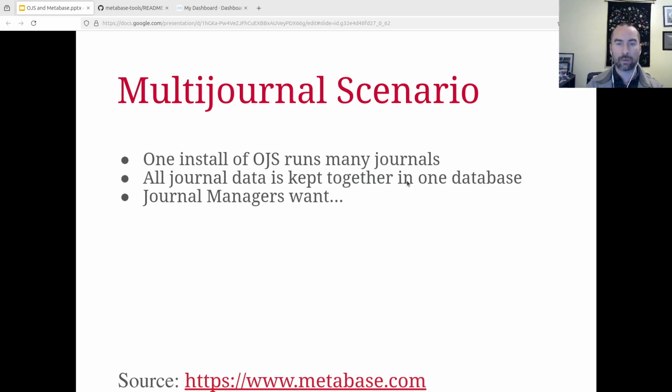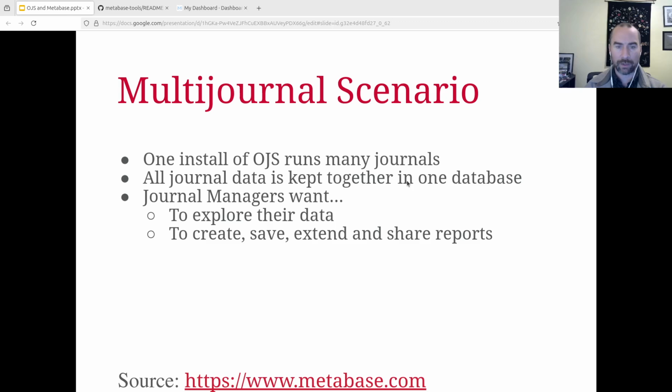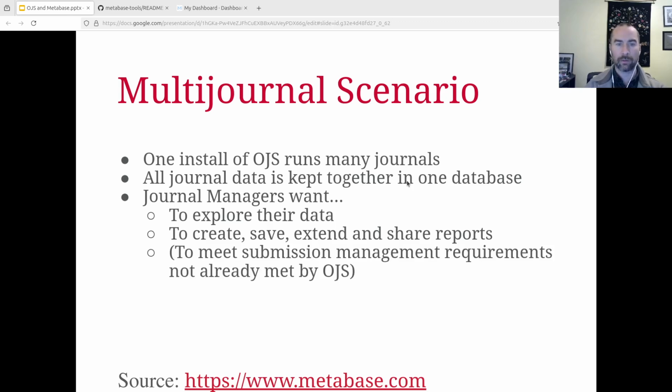And the journal managers want to be able to explore their data. They want to create and save and extend and share reports like I just showed you. We've asked folks for the kind of reports they've done from their database directly. And in some cases they gave us reports that extended the journal management process beyond the list of fields that were already in the OJS journal management table. And we're hoping that the new submission lists in OJS 3.5 are going to meet this requirement, so it'll be less necessary to step outside of OJS.